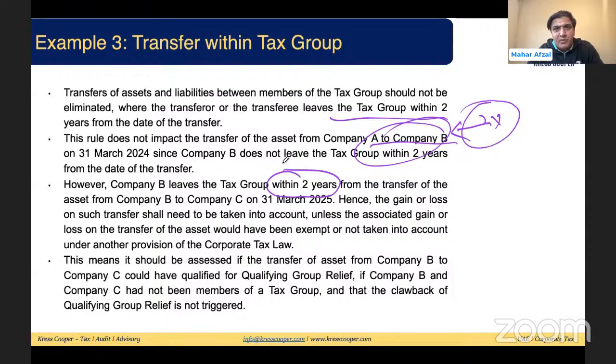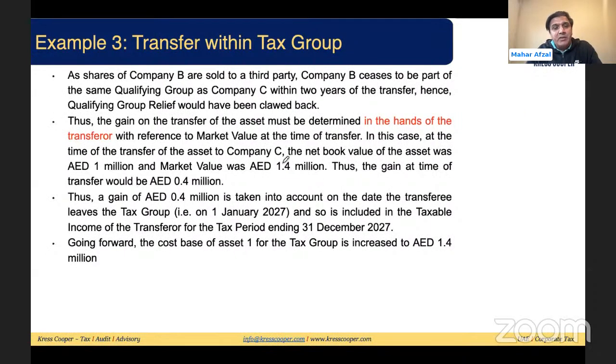No, there is no qualifying group relief because this has been eliminated. And company C is not a member of the tax group, so the clawback of relief is not triggered. As the shares of B are sold to a third party, qualifying group relief is not applicable. The 75% condition is not being met either. Company B ceases to be part of the same qualifying group as company C within 2 years from the date of transfer, and qualifying group relief would have been clawed back as well.